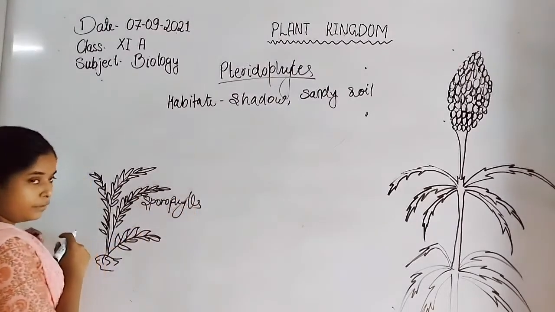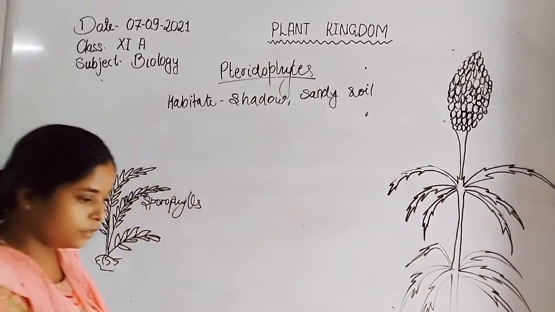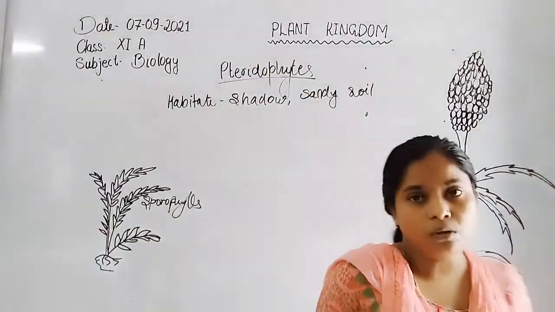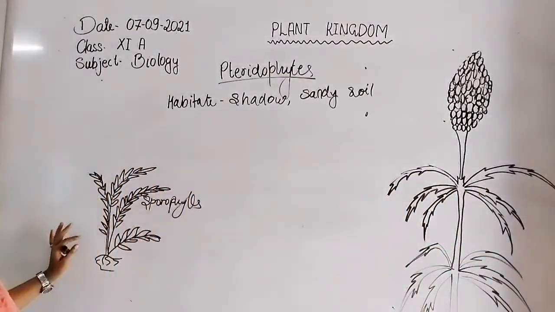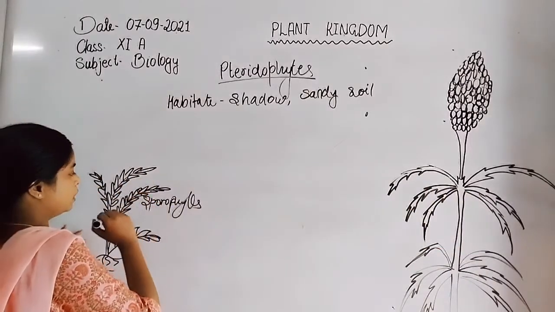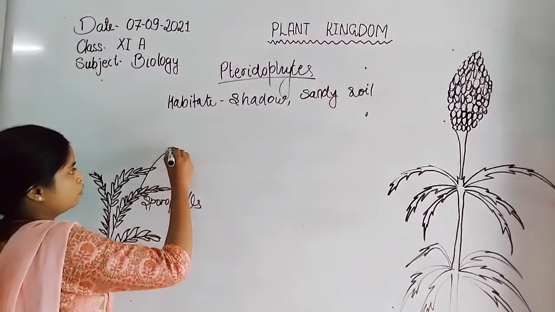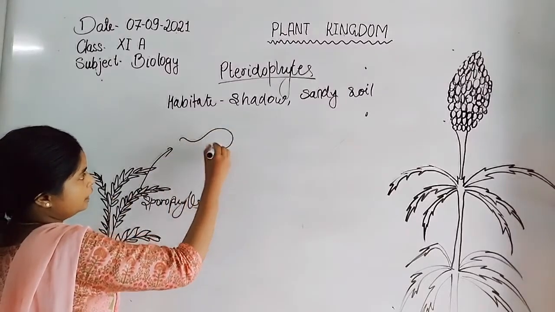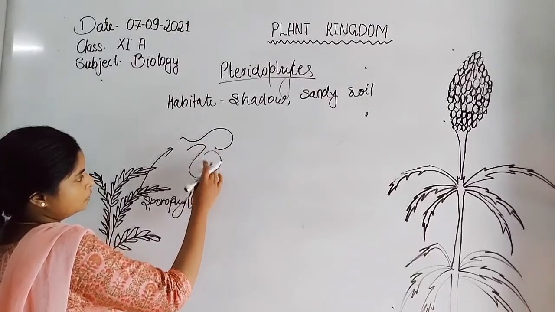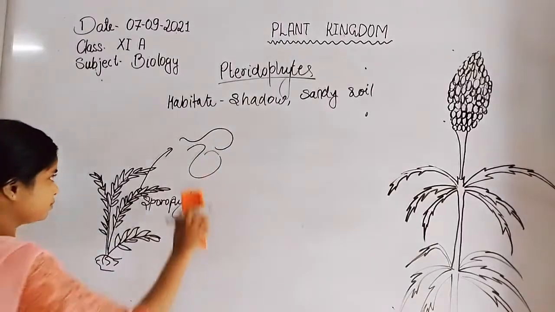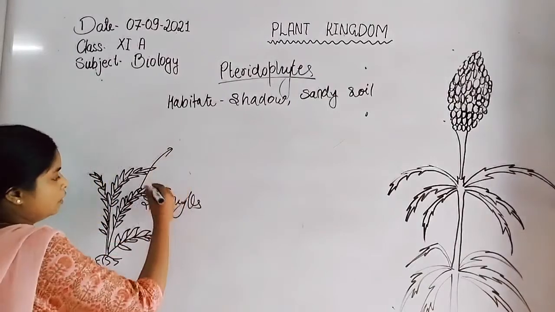Sporophylls, like fern sporophylls, bear spores, and spores are haploid in nature. Whenever spore formation occurs, the sporangia are already present in the sporophyll. These sporangia develop the micro and macro spores.